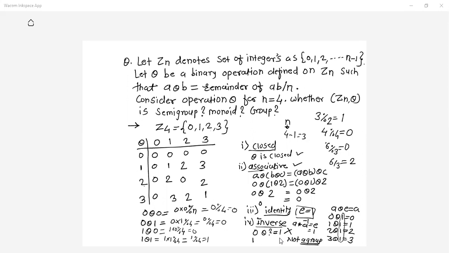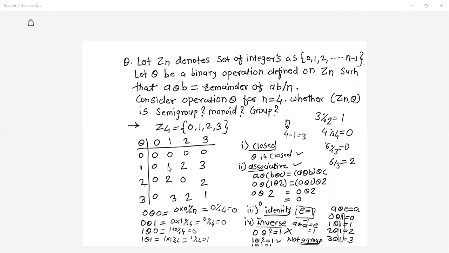What about 1? 1 theta what gives you 1? Check the row for 1. 1 theta 1 gives you 1, the identity element. Hence, 1's inverse is 1. 1 theta 1 gives you 1. So the inverse of 1 is 1.